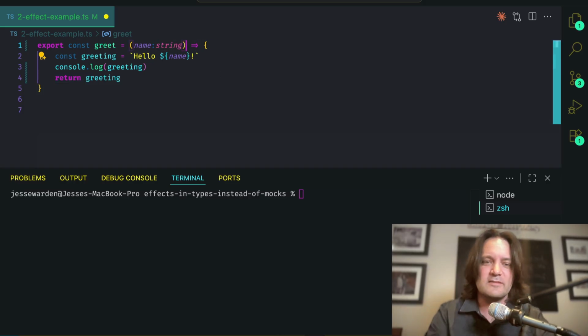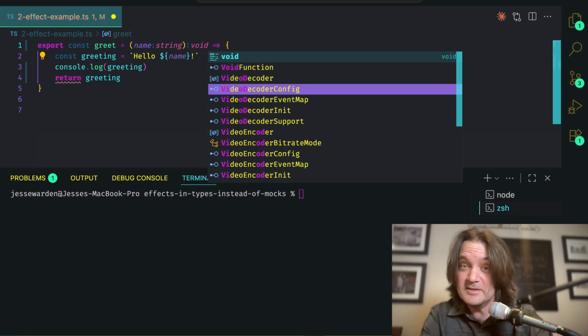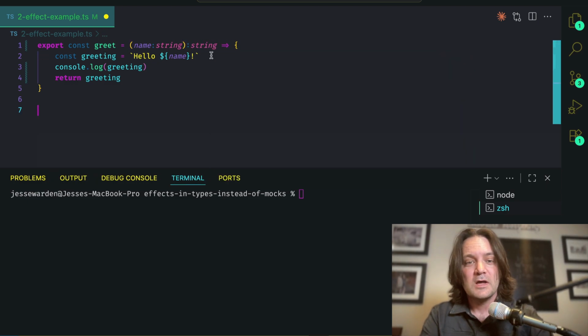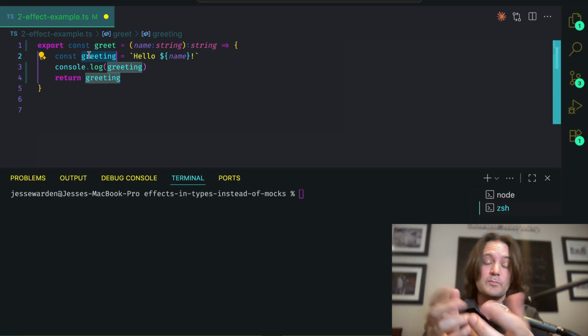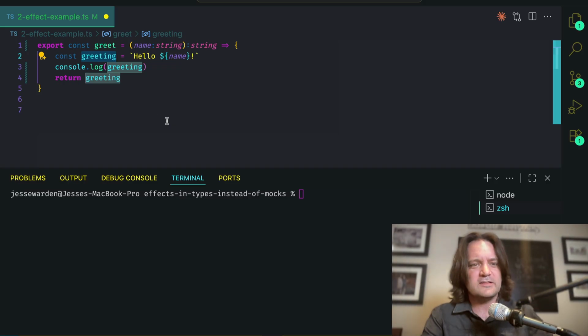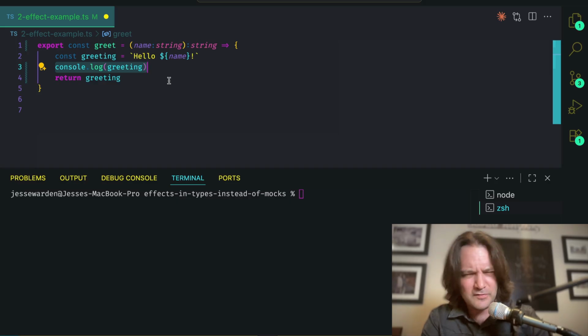So I'm sure you've seen code like this, which just doesn't return anything. It's almost always void, right? But in this case, we were explicit. No, greet returns a string. And that's good. It's a great start because it does do something. It creates a greeting and gives you back, but it does other things. So let's capture those other things in the type system. In functional programming, console log and its ilk for logging standard out returns values. Seems weird, but it does.